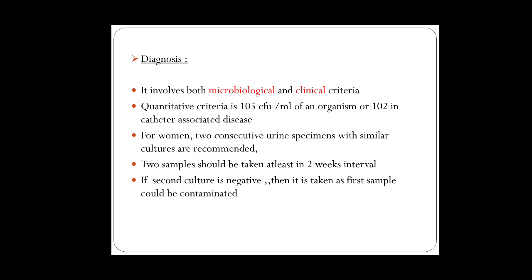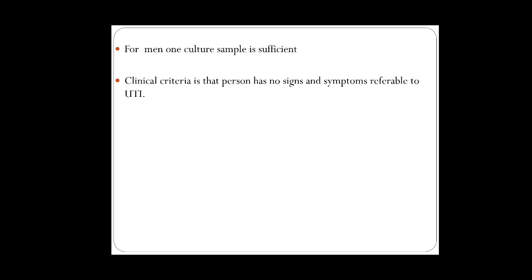How do you diagnose this? Diagnosis is mainly by microbiological and clinical criteria. The quantitative criterion, where you see a urine routine and count for the organism, is at least 10 raised to 5 colony forming units per ml of an organism, or 10 raised to 2 colony forming units per ml in catheter-associated disease. For women, 2 consecutive urine specimens with similar cultures are recommended. The 2 samples should be taken at least 2 weeks apart. If the second culture is negative, the first sample could be contaminated. For men, 1 culture sample is sufficient.